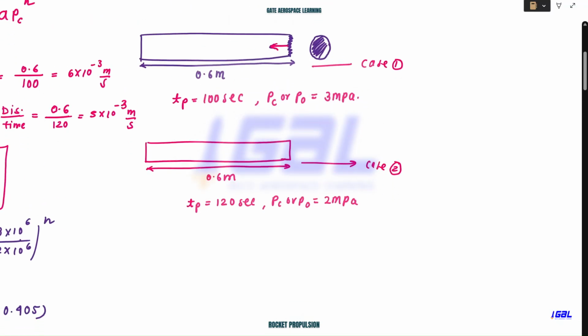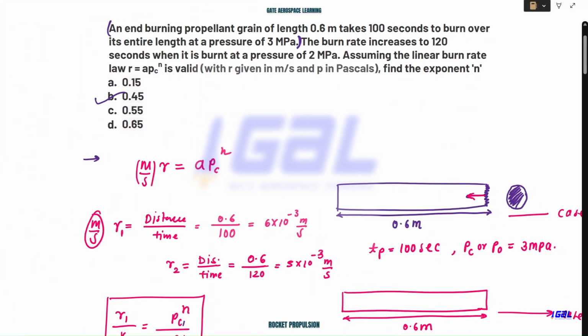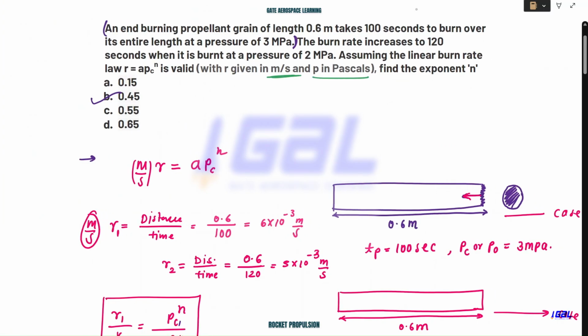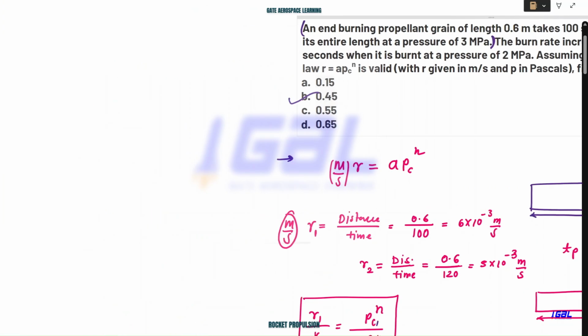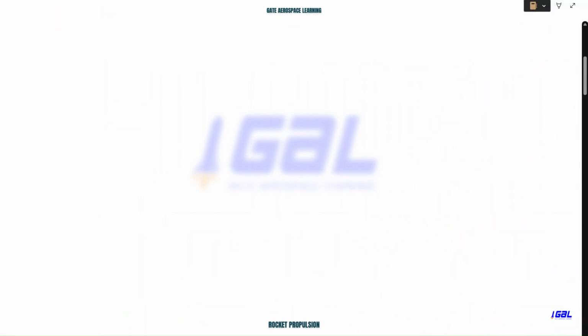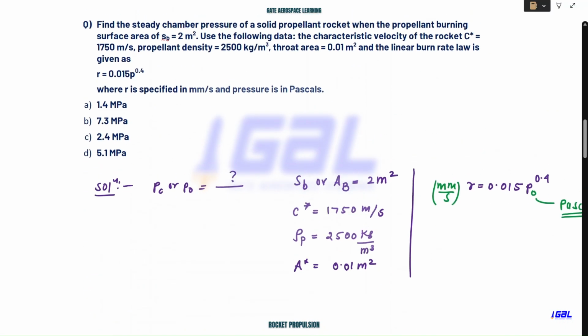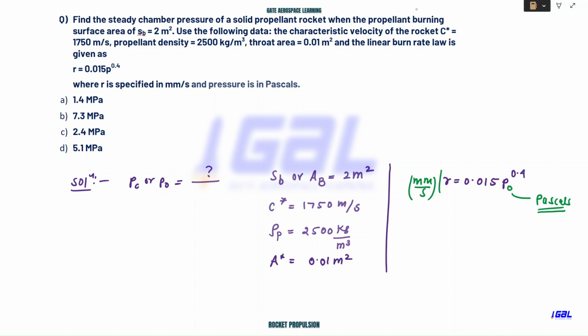In the first question we discussed, R was in meters per second and P was in Pascal. They have defined it in their way. If you change it, you will end up getting 0 marks. So you should restrict yourself to the units they have defined.